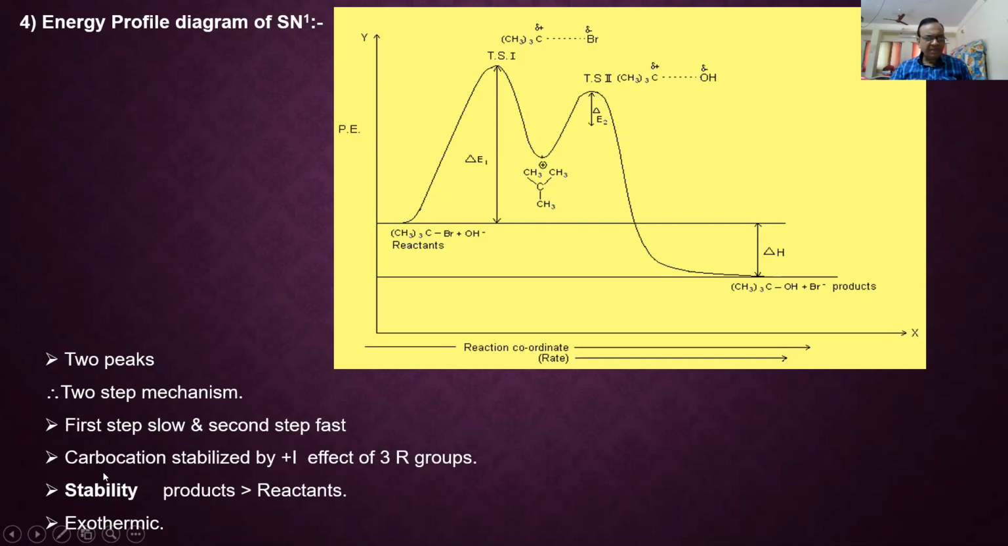So it is a two-step mechanism. First step is a slow step. Second step is a fast step. Carbocation is stabilized by the plus I effect of the 3 R groups. Positive inductive effect of the 3 R groups helps to stabilize this carbocation which is formed. And hence the stability of products is more than reactant. It has been found that during the course of this SN1 reaction, heat energy is liberated. That's why it is an exothermic reaction.